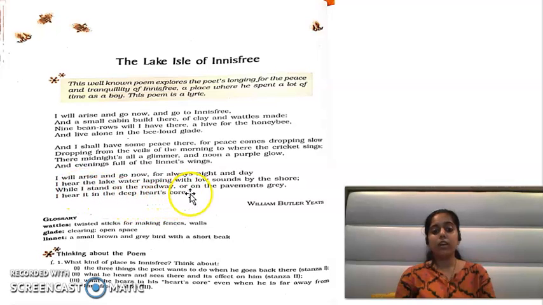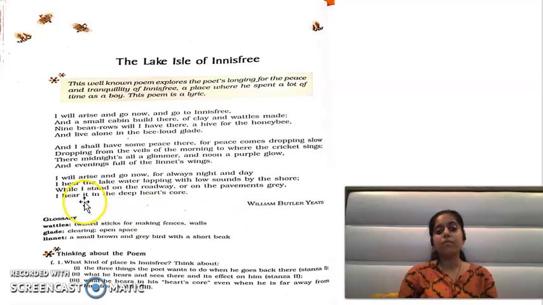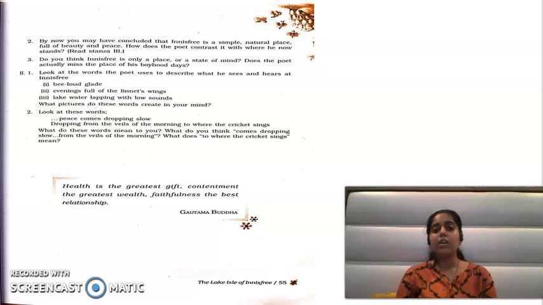While I stand on the roadway or on the pavement's grey. So the poet describes the place where he lives now as a grey place, a dull place, a very dead place, and Innisfree is a very lively, very beautiful, very peaceful place. By saying that, when I stand on the roadway on the pavement's grey, I hear it in my heart's core, the poet explains that he misses this place a lot, and that's how he makes the contrast. This place is very grey, very dull, very dead, and the other place has the purple glow of the noon and the shimmery midnight. Like that he is contrasting.